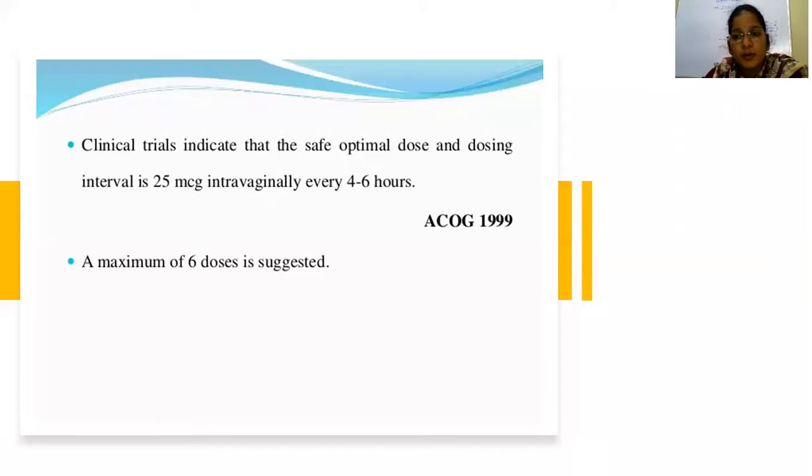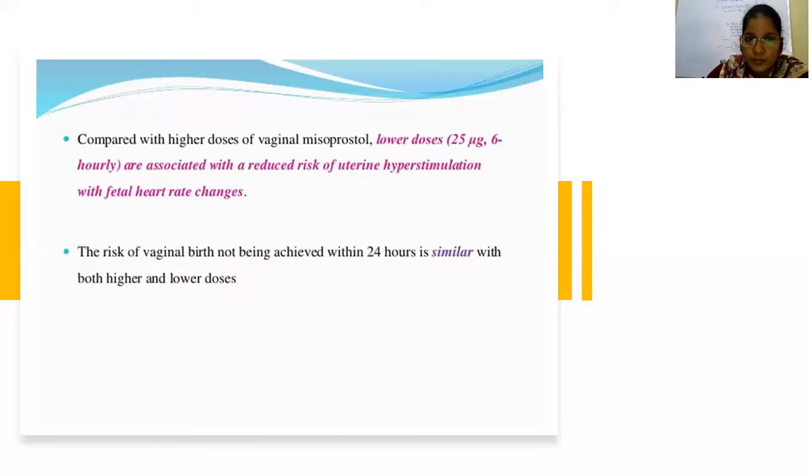For dinoprostone, maximum 3 doses with an interval of 6 hours between each dose. For Zytotec, a 4 to 6 hour gap with each 25 microgram tablet, with a maximum of 6 doses. Okay, clearly understood: a 25 microgram tablet to be repeated every 4 hours, maximum 6 doses. But in gynecological or routine practice, for the primigravida, we keep an induction with 50 micrograms repeating every 4 to 6 hours for 3 doses, or a 25 microgram tablet every 4 to 6 hours for 6 doses.